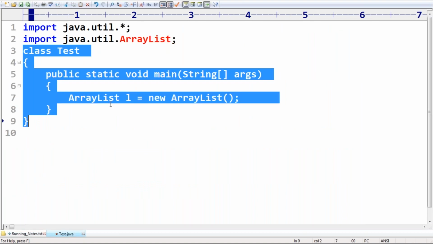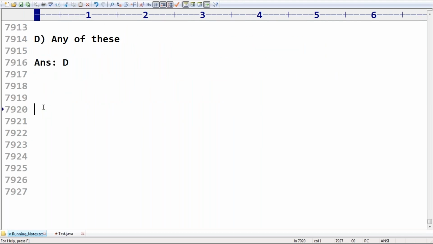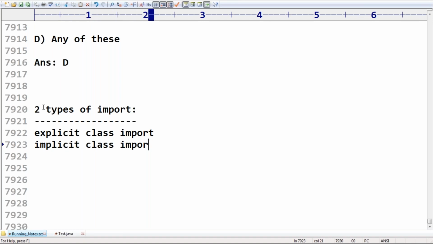Next, there are two types of import statements, friends. The first one is explicit class import, the second one is implicit class import. What is explicit class import?